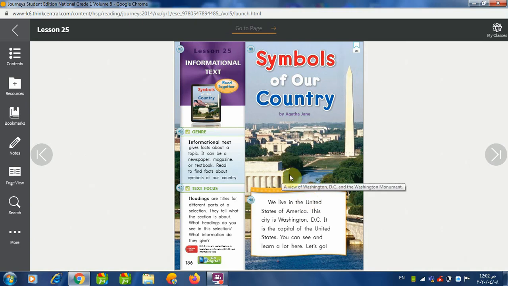Okay, the first thing we have to do, of course, we read the title. So let's read the title all together. Samples of our country. Okay, so we are going to talk about a country. Of course, it's not our country. It's another country, as you can tell.